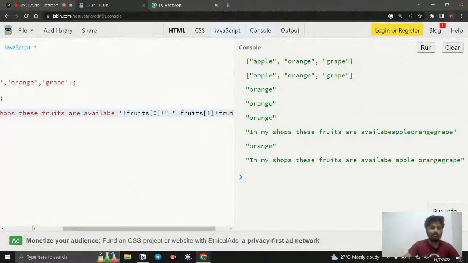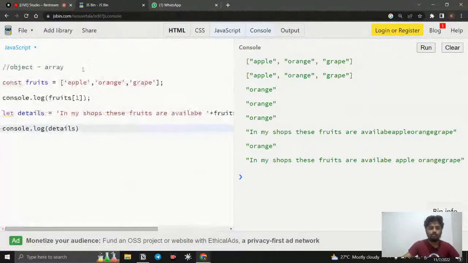So likewise, we can access the individual array by using their indexes itself. We can do it. Okay. So that is the one thing. And this is going to be array. So array is nothing but we can store multiple things, and we can store multiple data types also. So right now it is in string. I can store number, I can store boolean, and I can store an array. Inside an array I can store another array. It is possible.